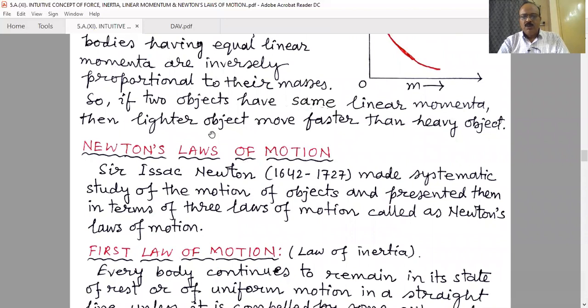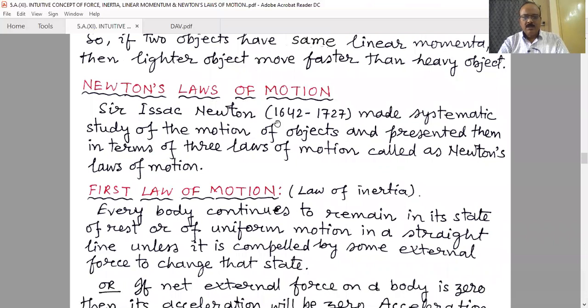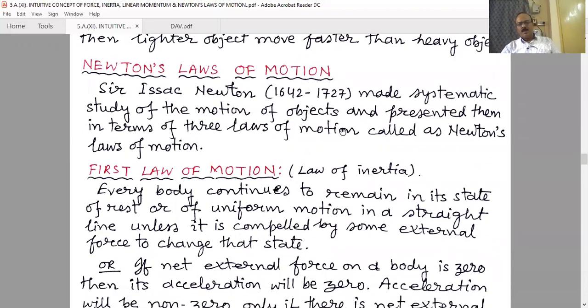Now we will discuss Newton's laws of motion. Sir Isaac Newton's lifespan is 1642 to 1727. He made a systematic study of the motion of objects and presented them in terms of three laws of motion called Newton's laws of motion. That means after Galileo, Newton studied these topics in a systematic way and presented them in three laws of motion.